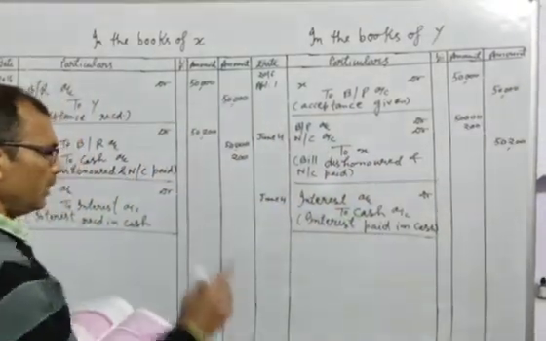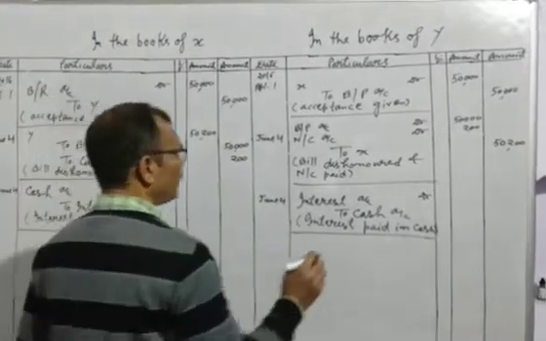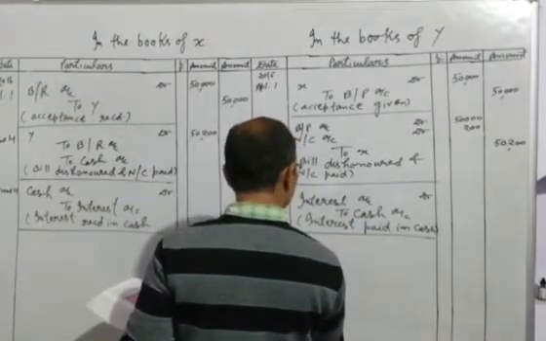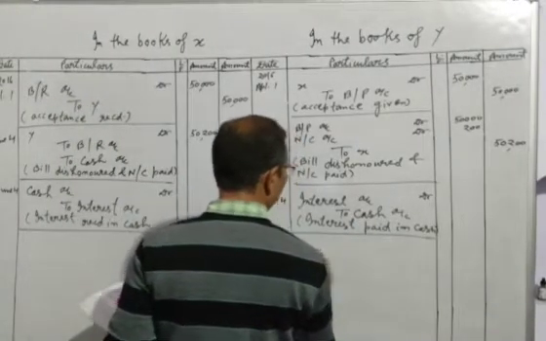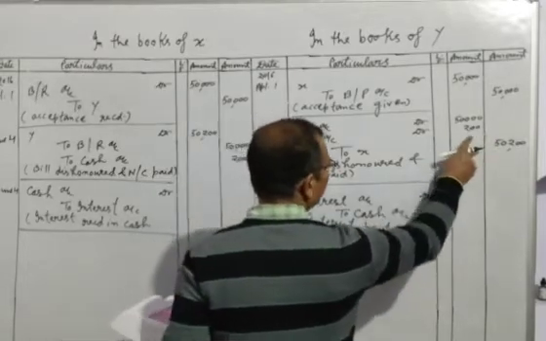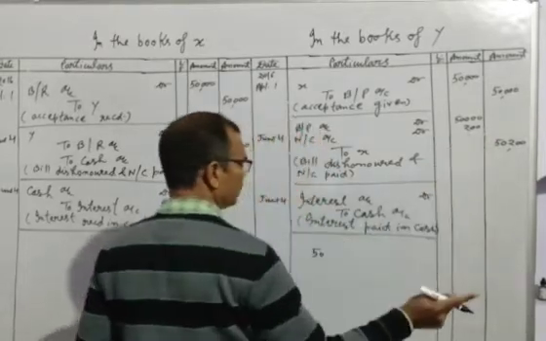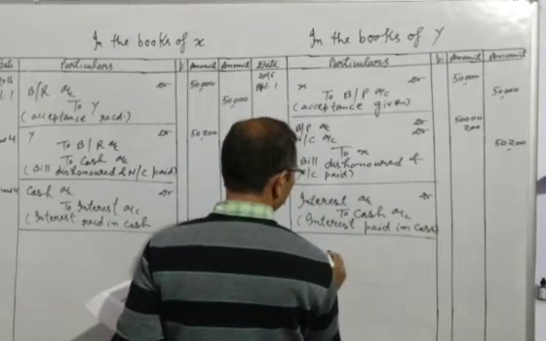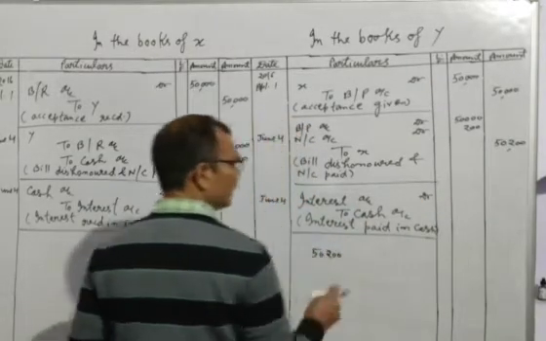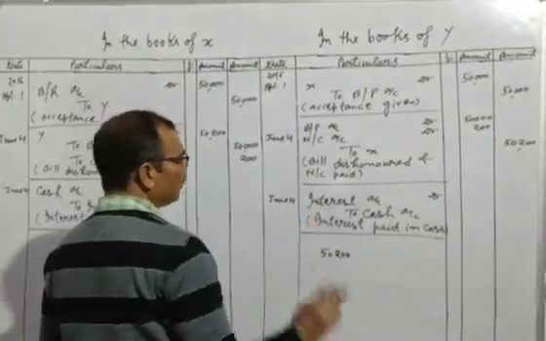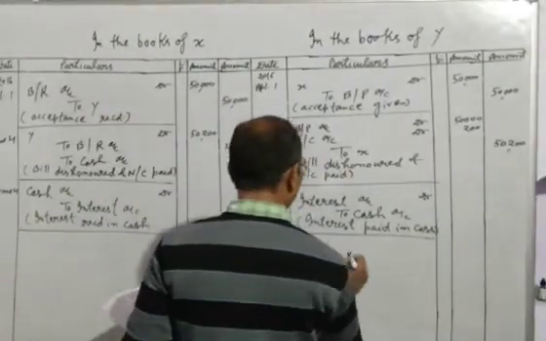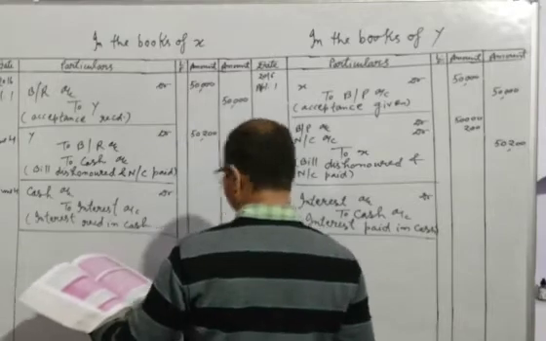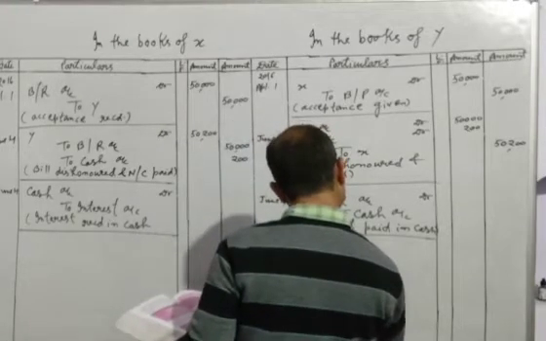Now we will calculate the amount of interest. You can see here the principal amount is 50,000 of the bill and 200 rupees for noting charges. Total amount is 50,200. We will charge interest on 50,200 into the rate of interest given in your question, 18%.